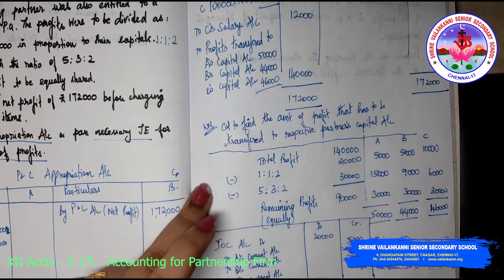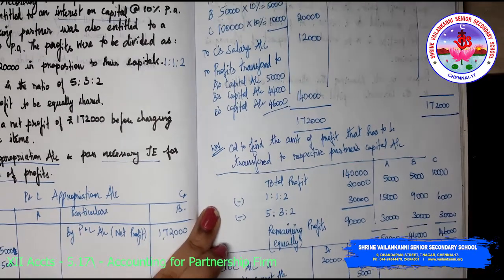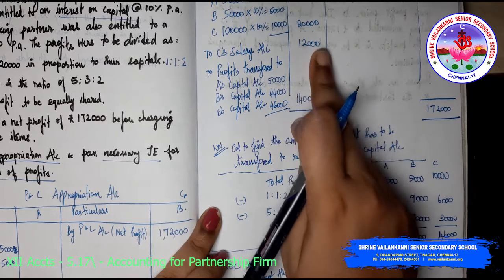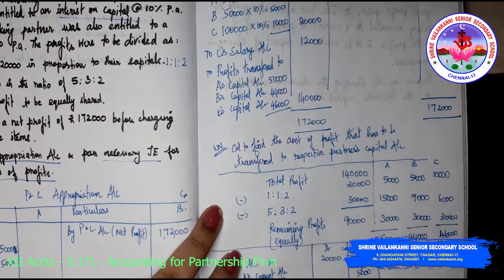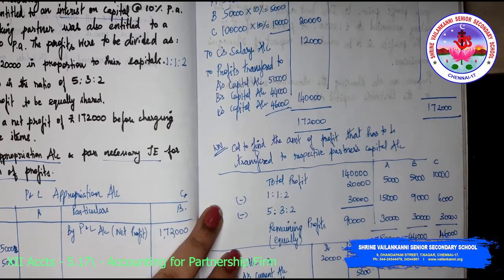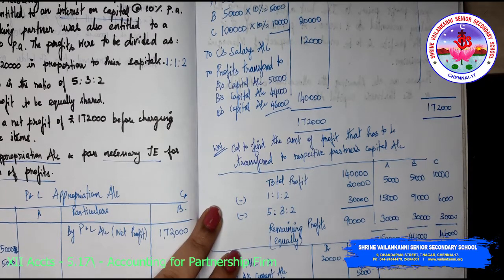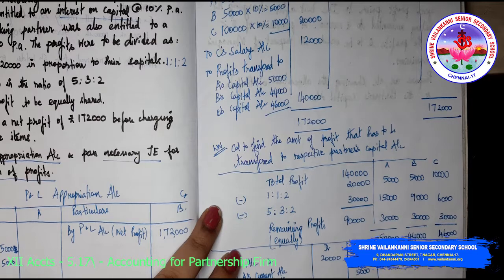The second journal entry will be C's salary. So C's salary 12,000. Salary account debit to C's current account, 12,000 and 12,000.